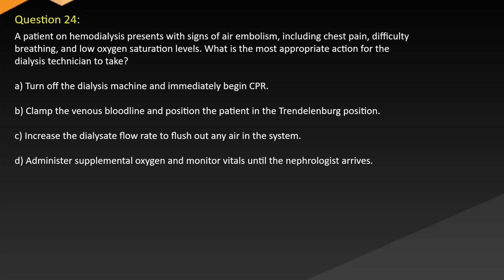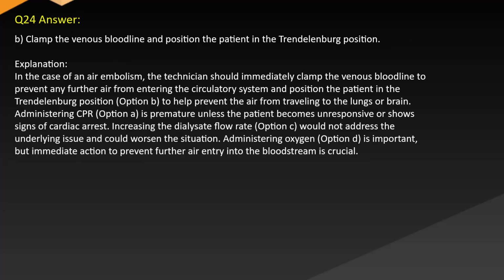A. Turn off the dialysis machine and immediately begin CPR. B. Clamp the venous bloodline and position the patient in the Trendelenburg position. C. Increase the dialysate flow rate to flush out any air in the system. D. Administer supplemental oxygen and monitor vitals until the nephrologist arrives. Answer: B. Clamp the venous bloodline and position the patient in the Trendelenburg position.